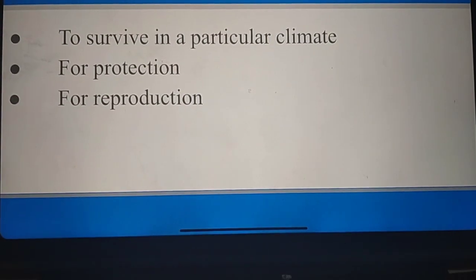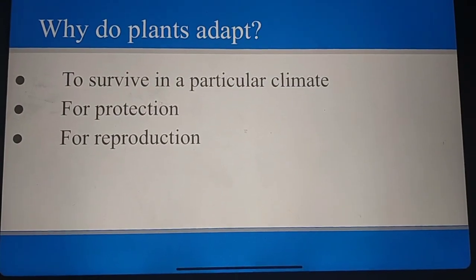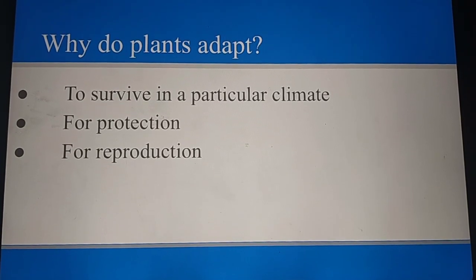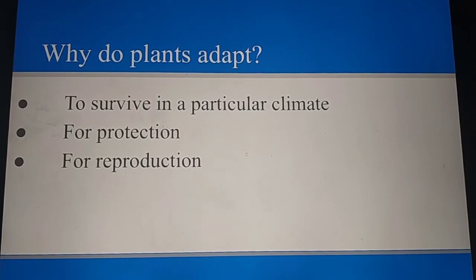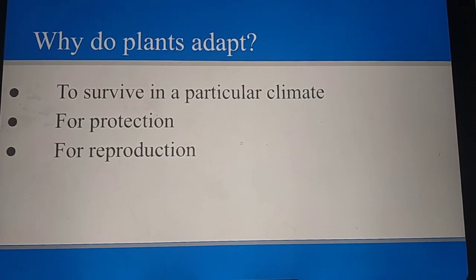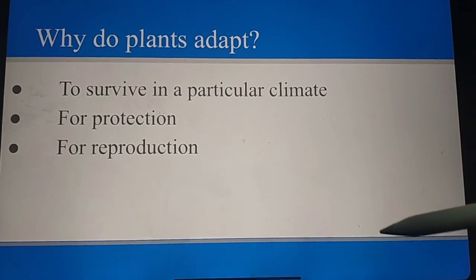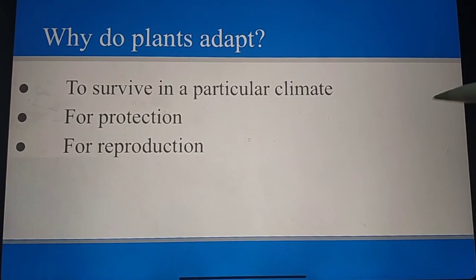Next one is for reproduction. How does adaptation help in reproduction? Plants have colorful flowers to attract butterflies and bees, which helps to transfer the pollen grains from one flower to another flower, which results in fertilization. That is the need of adaptation.